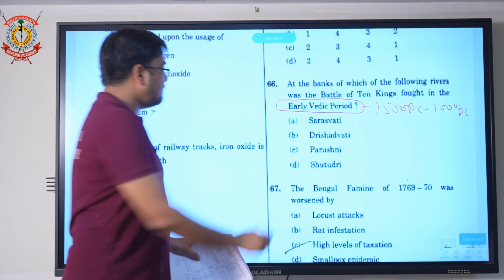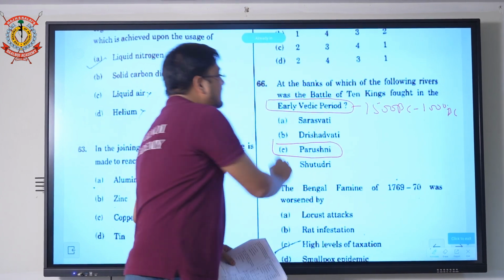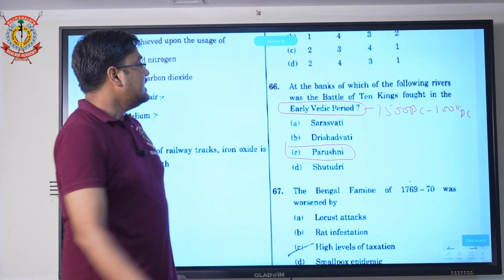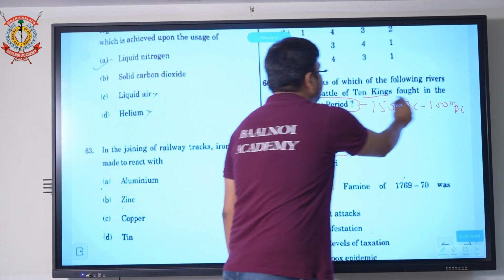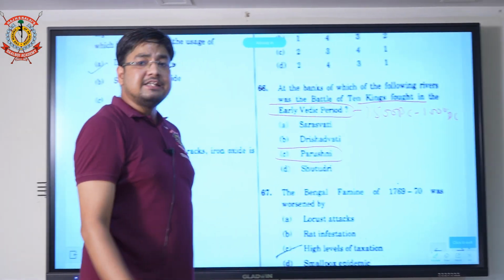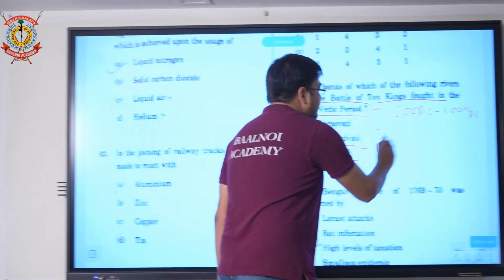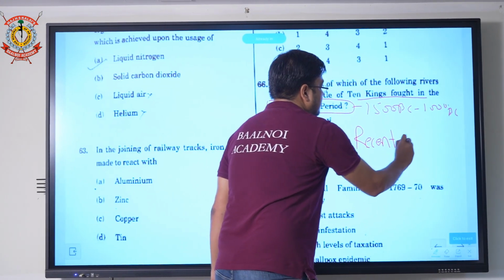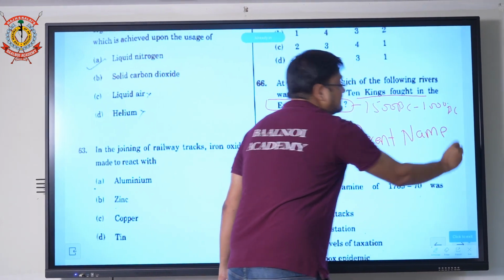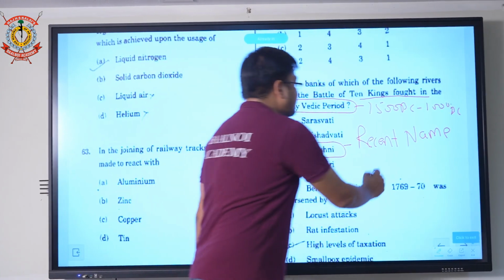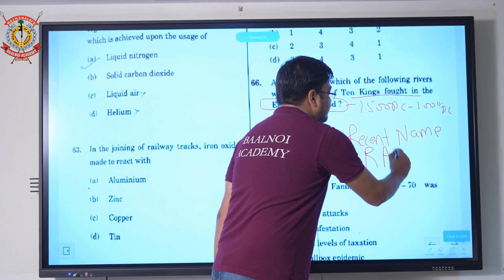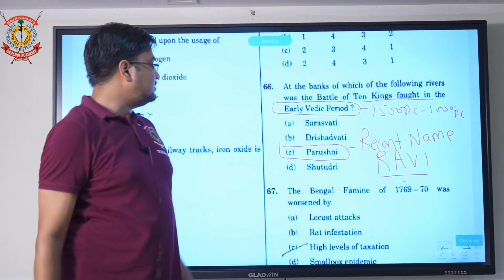The correct answer was Parushni, because at the bank of the Parushni river the Battle of Ten Kings was fought in the early Vedic period, and the recent name of Parushni, the name by which it is known now, is Ravi.